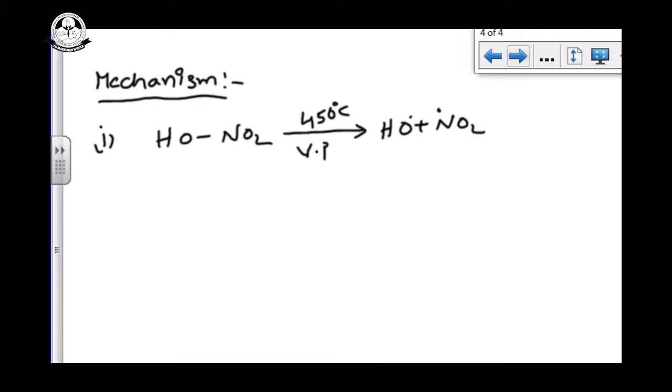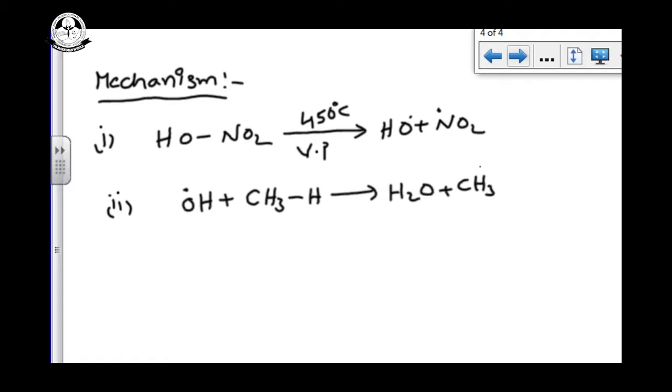Next, the second step is chain propagation. Taking that OH free radical and methane, CH3-H, we get water, H2O, plus methyl free radical.